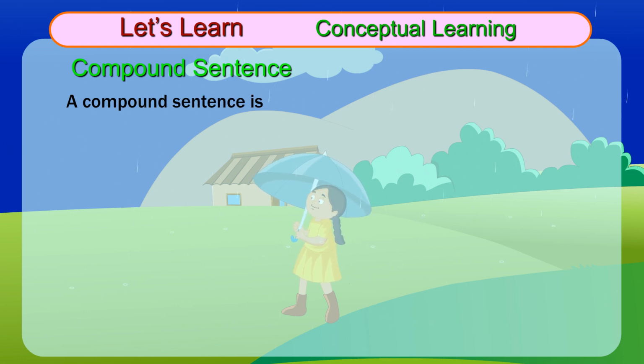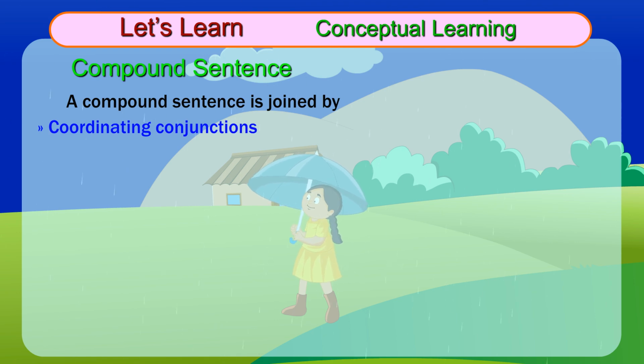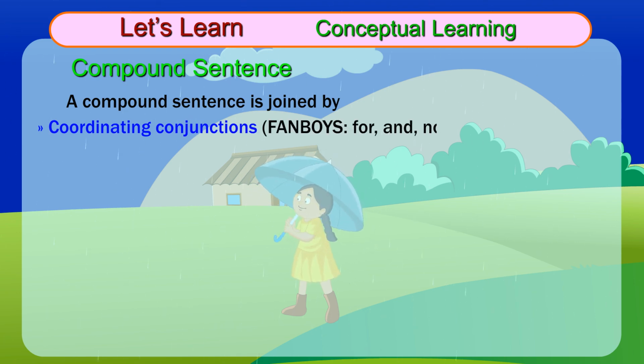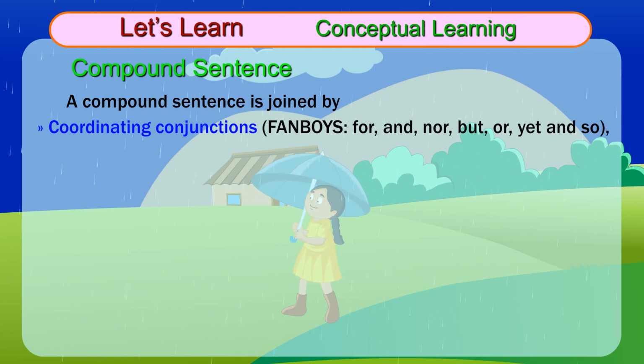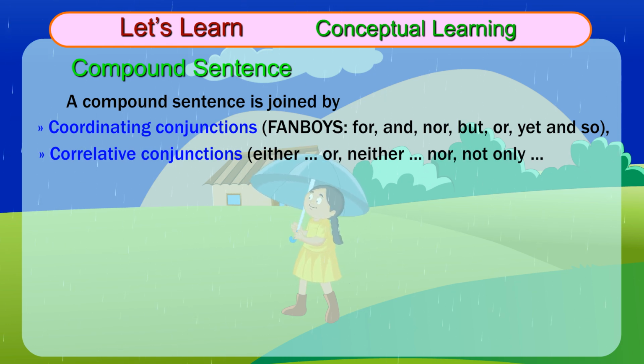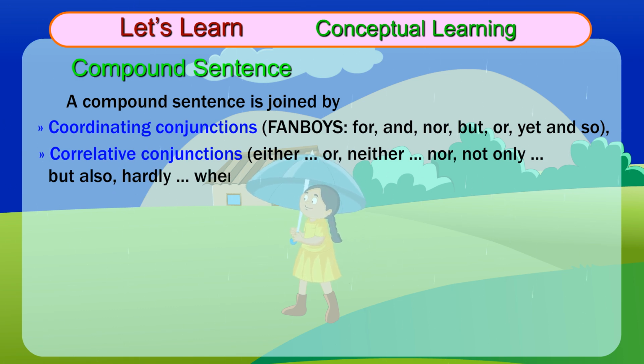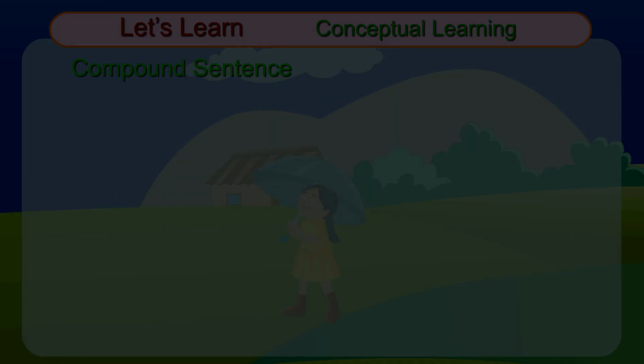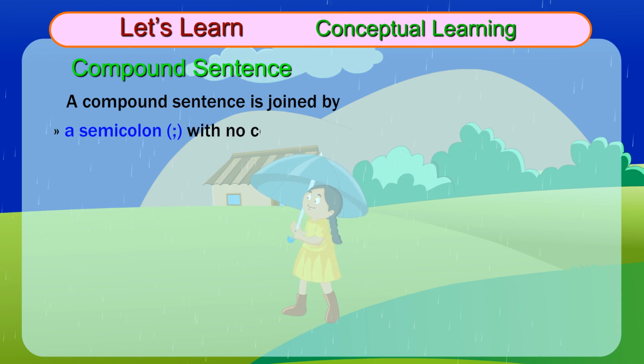A compound sentence is joined by coordinating conjunctions, FANBOYS: for, and, nor, but, or, yet and so. Correlative conjunctions: either, or, neither, nor, not only, but also, hardly, when, etc. Or a semicolon with no conjunction.